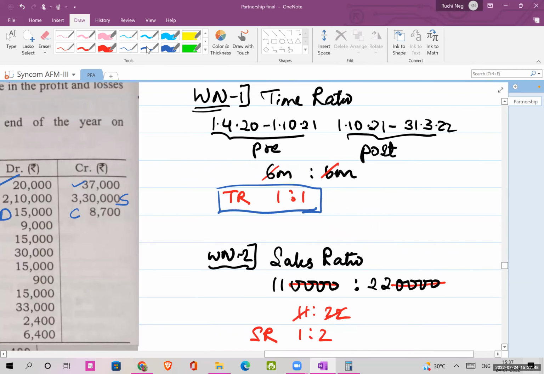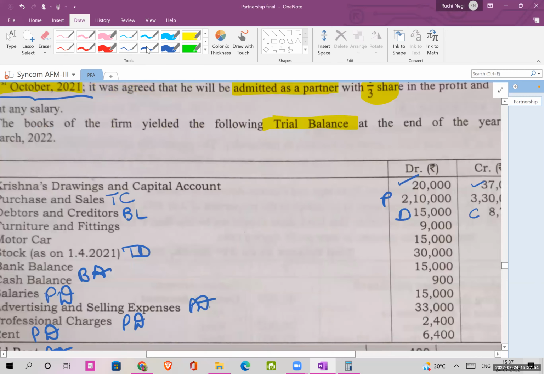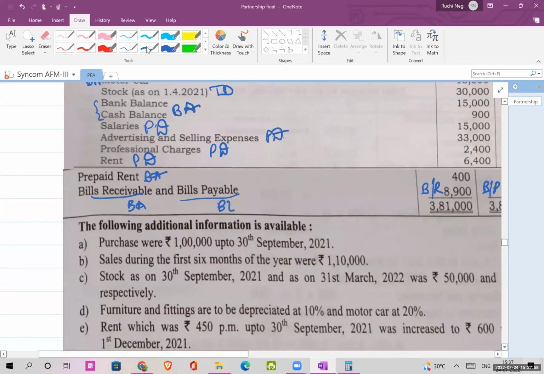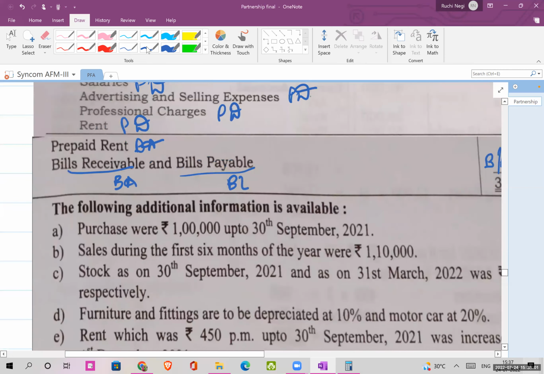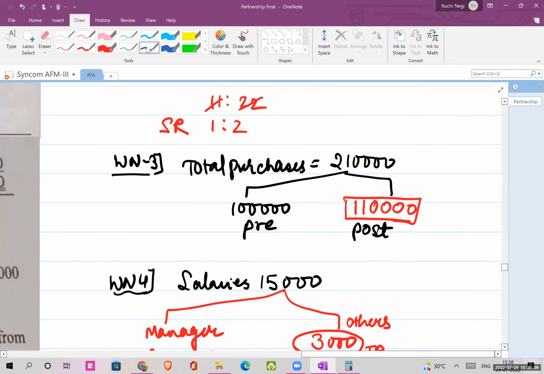and also to make a note of the sales ratio. Okay, sales is how much they have said, 3,30,000 of sales is there. Look here. See this part, sales during the first 6 months of the year was 1,10,000. Okay, so total sales is 2,10,000. Out of the 2,10,000, the 1,00,000 of sales is for a period before the admission of the partner.